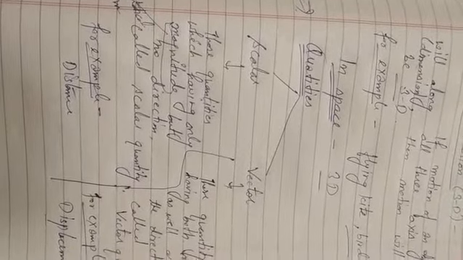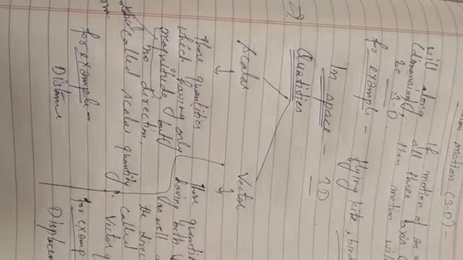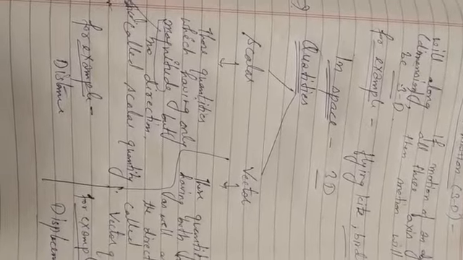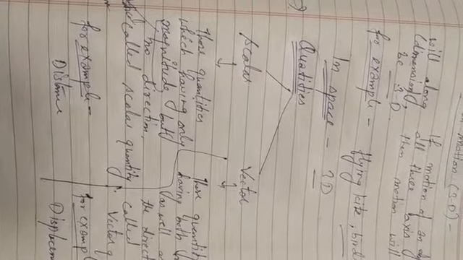In more detail, we will read about vectors in the next part of this chapter. Clear now about the difference? There are other quantities also; some will be scalar, some will be vector. Whichever has direction will be a vector. Whichever does not have direction, we will call it a scalar.